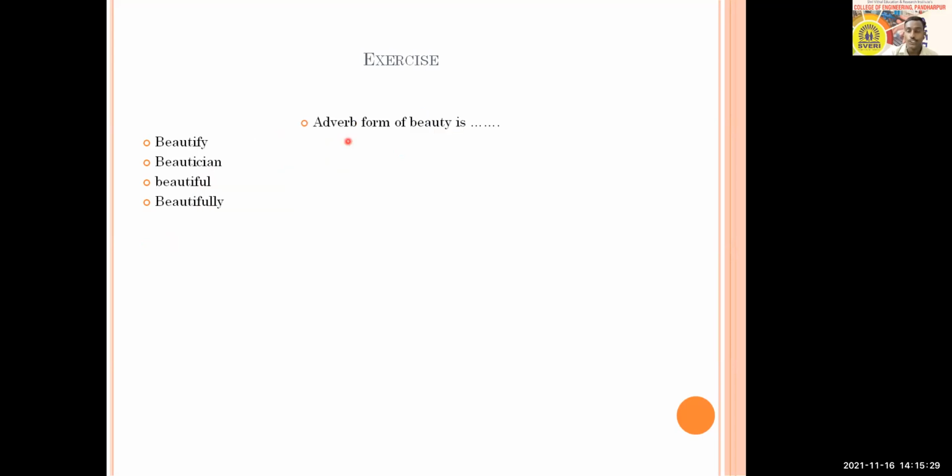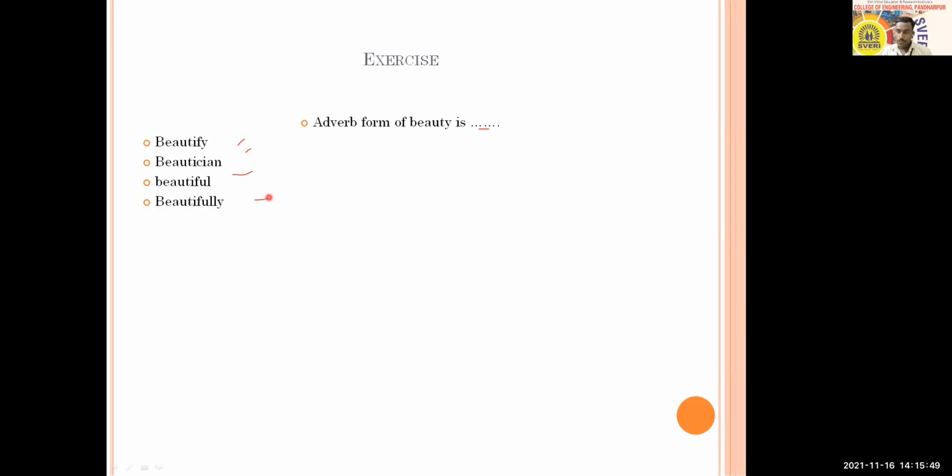The next question, quite a simple question this time, everybody should answer. Adverb form of beauty is what? The options are like this: beautify, beautician, beautiful, beautifully. So everyone answer.